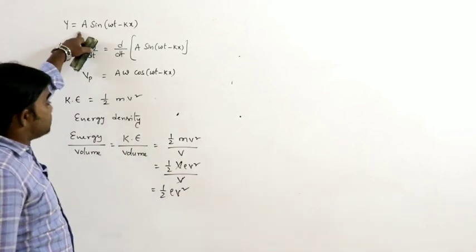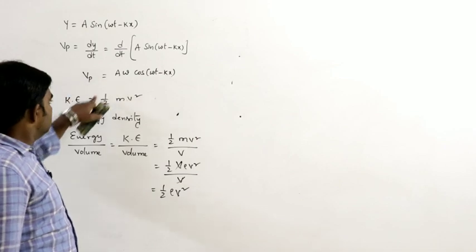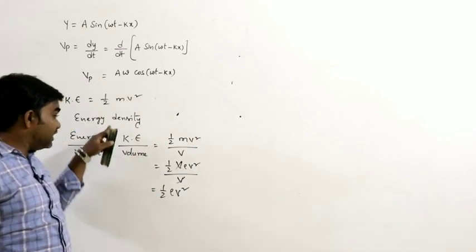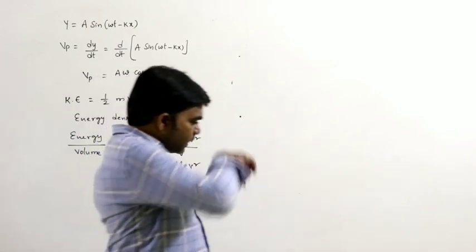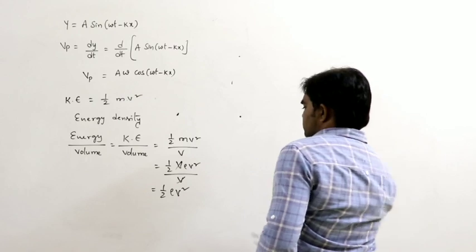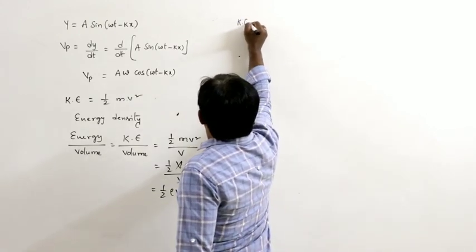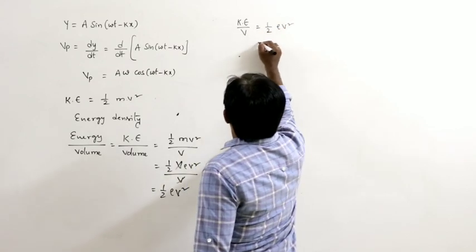So this is the displacement of the particle and the velocity of the particle. Kinetic energy per unit volume, the energy density, is half rho v square.